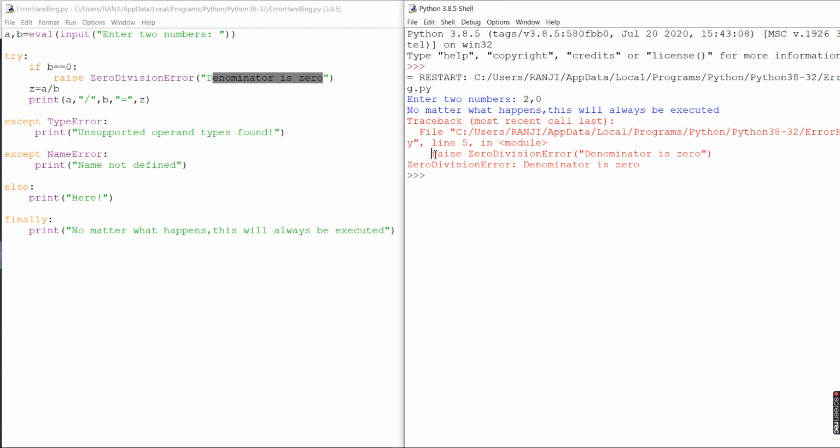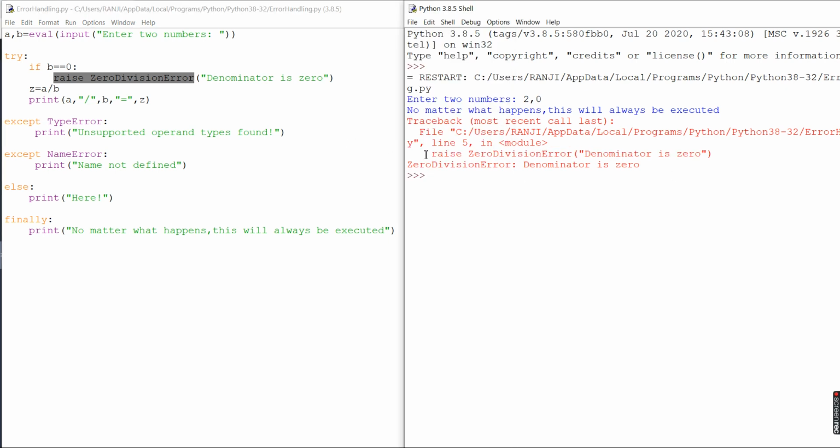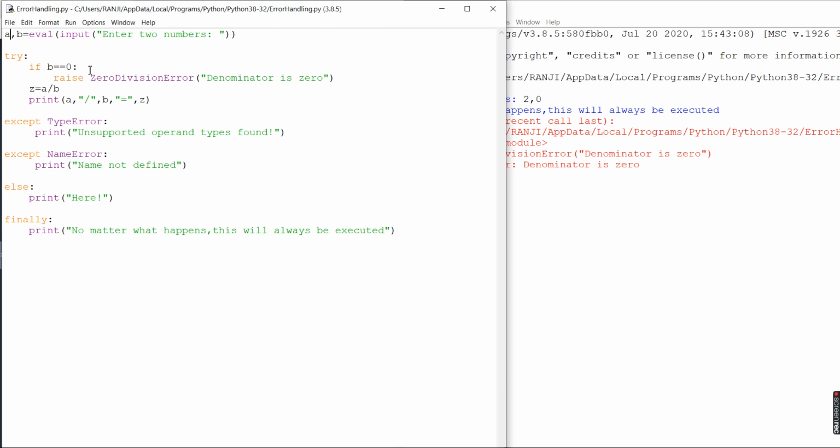So we remove the system message and we put our message, that is, denominator is 0. Then above this it gives the raise ZeroDivisionError, that is this particular raise line, where we are doing the exception handling. So we are raising the exception, that is this one. And then here, in which line this has happened: this is the first line, second, third, fourth and fifth.